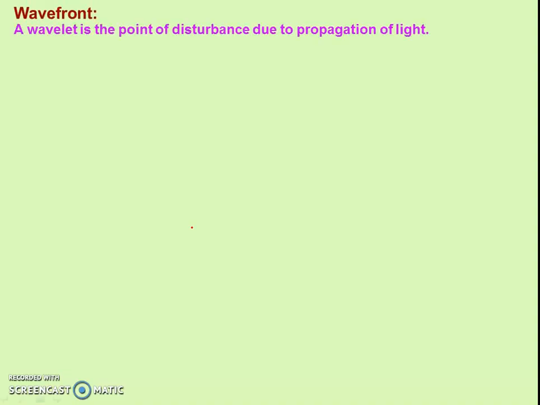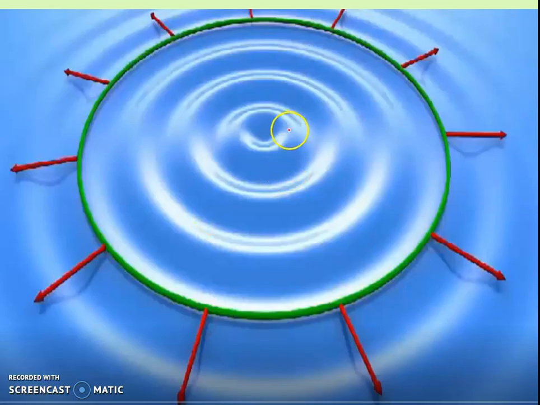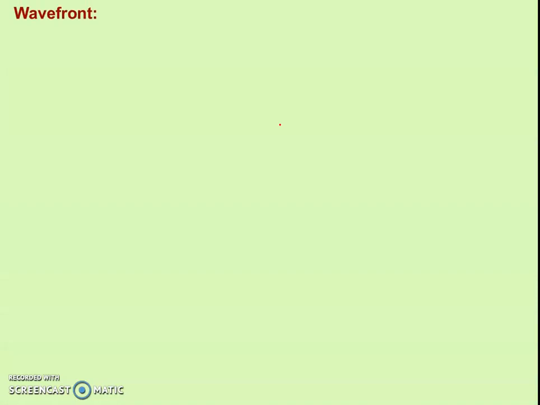Now same thing happens in the case of light. There is a light source and it is emitting some disturbance. But the pond surface was 2-dimensional, whereas in case of a light source it will be 3-dimensional. Means rays are coming in all possible directions, right? So disturbance is also going in all possible directions in the medium, right?